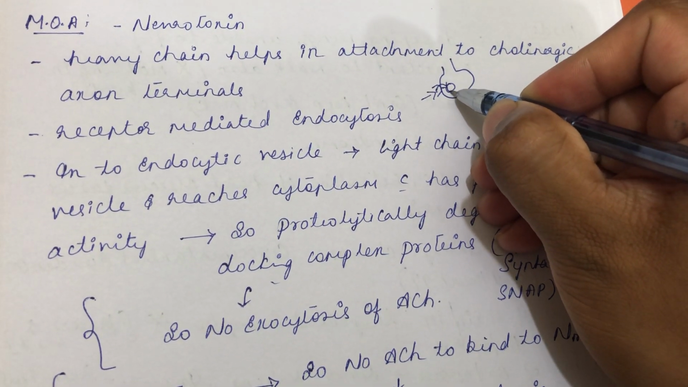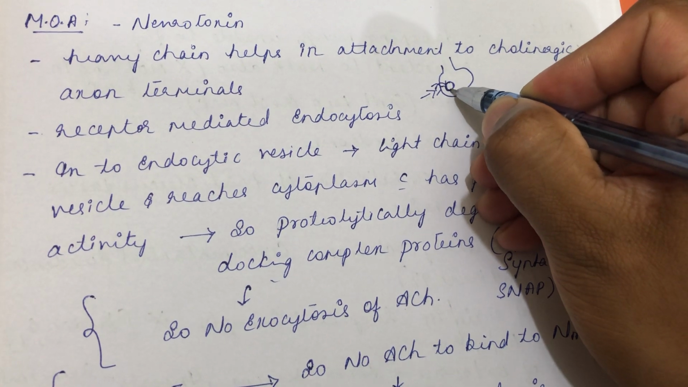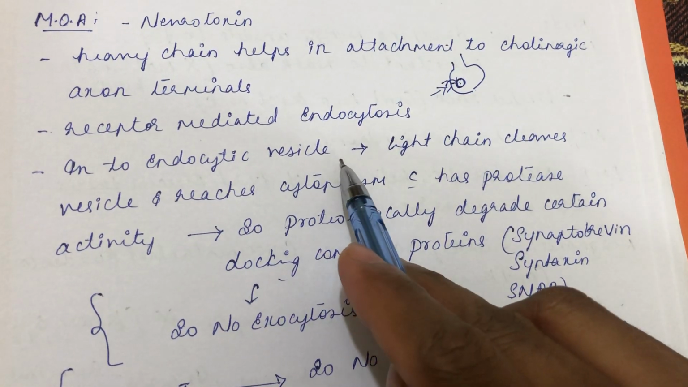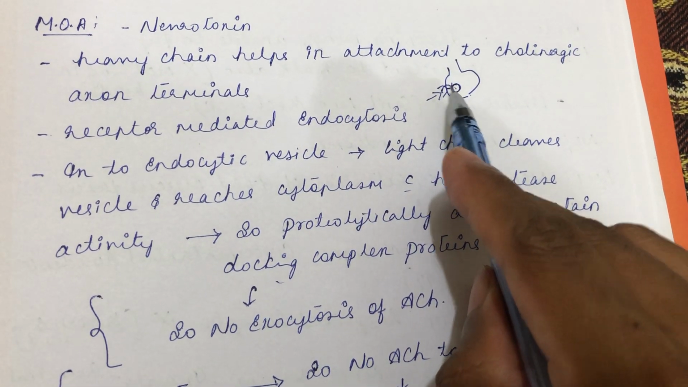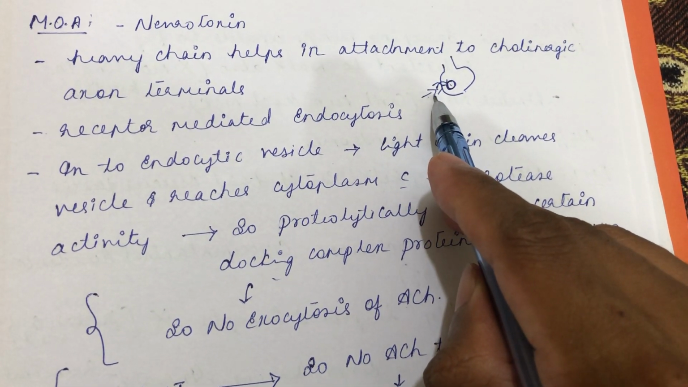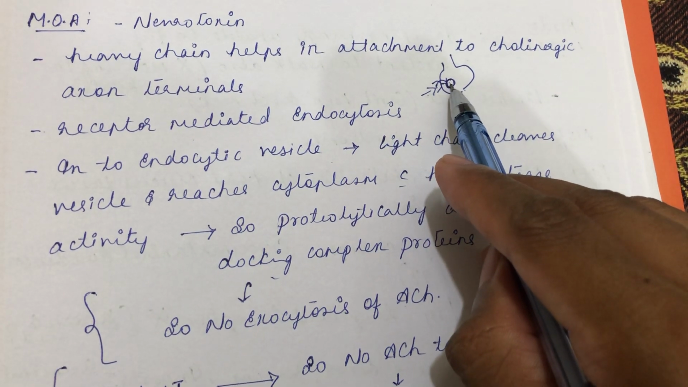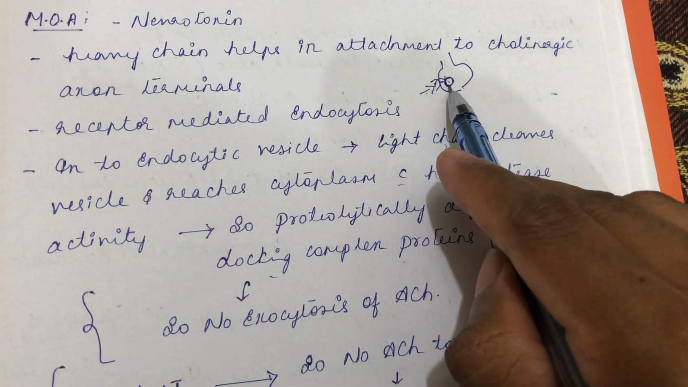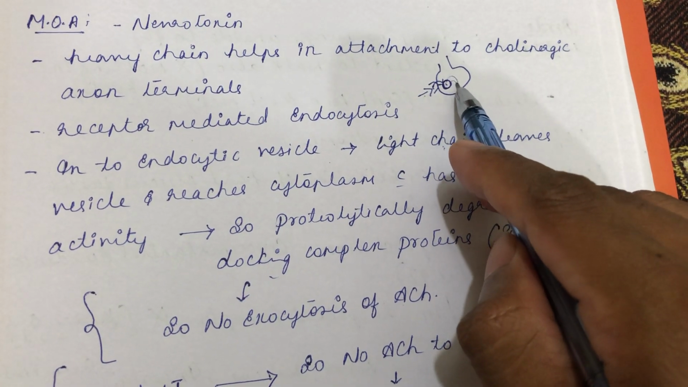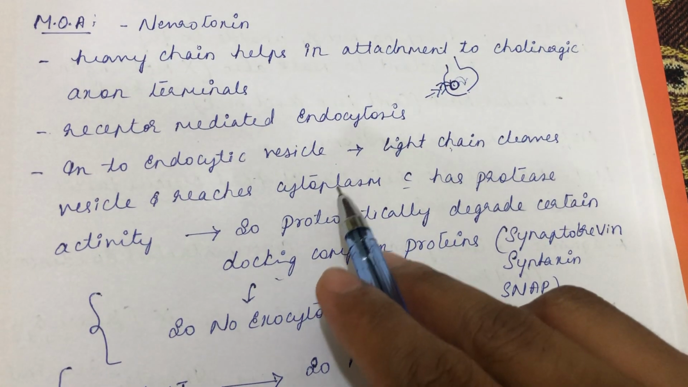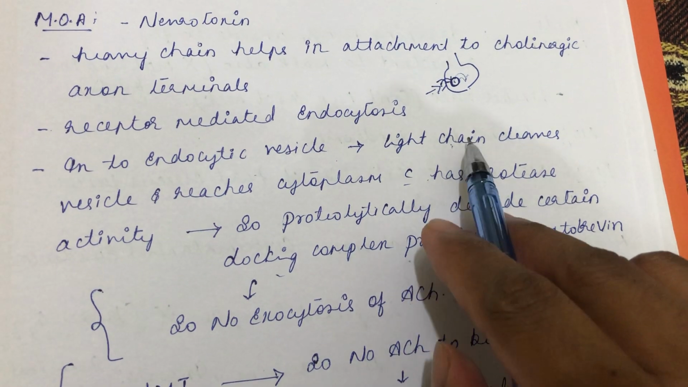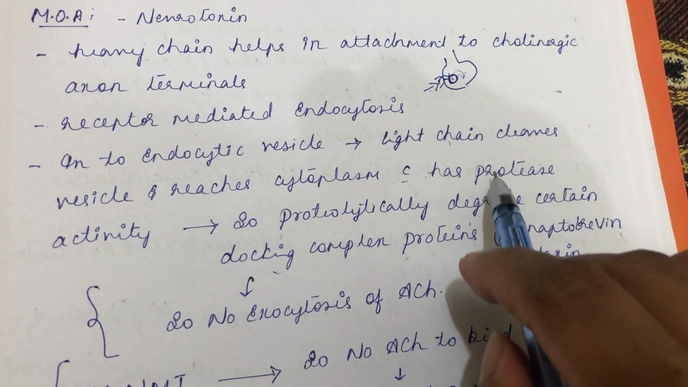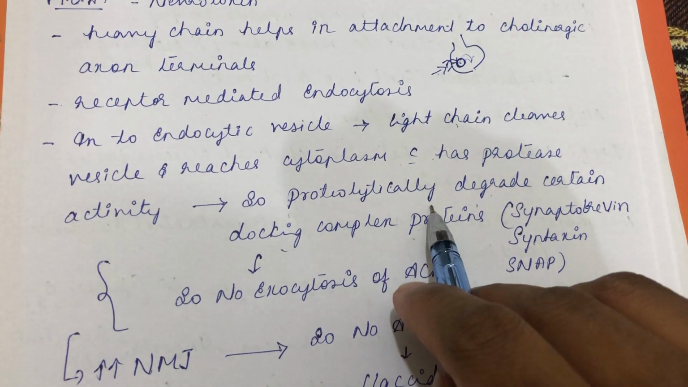So there will be endocytic vesicle formation. Inside that endocytic vesicle the botulinum toxin will be there. The heavy chain will remain here itself, right? The light chain enters the endocytic vesicle. The light chain has protease activity, so it cleaves the endocytic vesicle and comes into the cytoplasm. Once it comes into the cytoplasm, as I told, it has protease activity. So proteolytically, it will degrade the specific docking complex proteins.